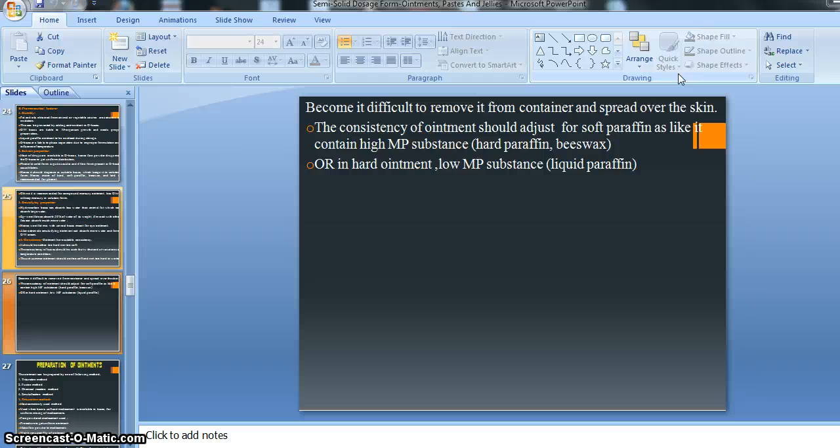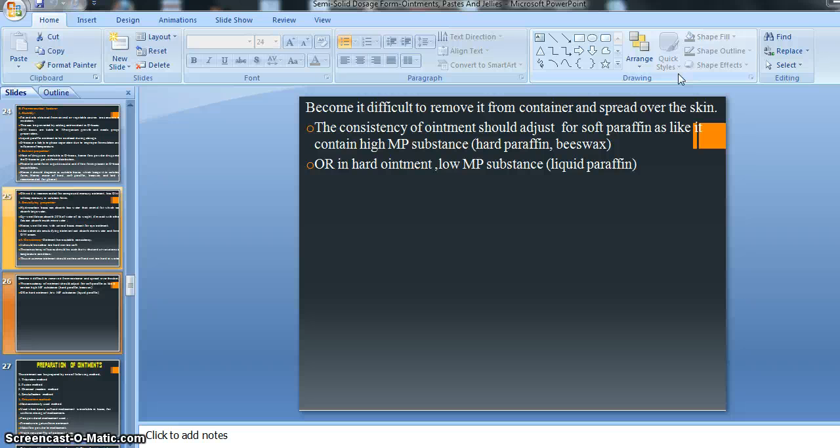That time we can achieve the good or desirable consistency, means we can adjust the consistency of our ointment basis. So for soft paraffin, there is a suggestion for use of higher melting point substance, for example hard paraffin or beeswax, for adjusting the consistency.